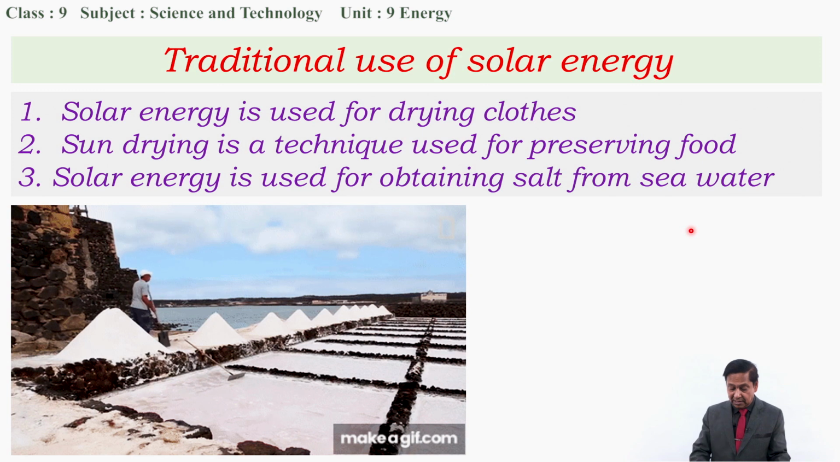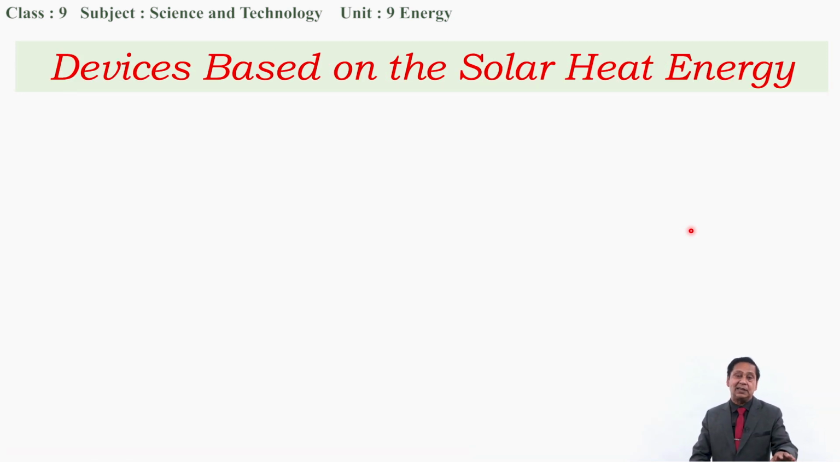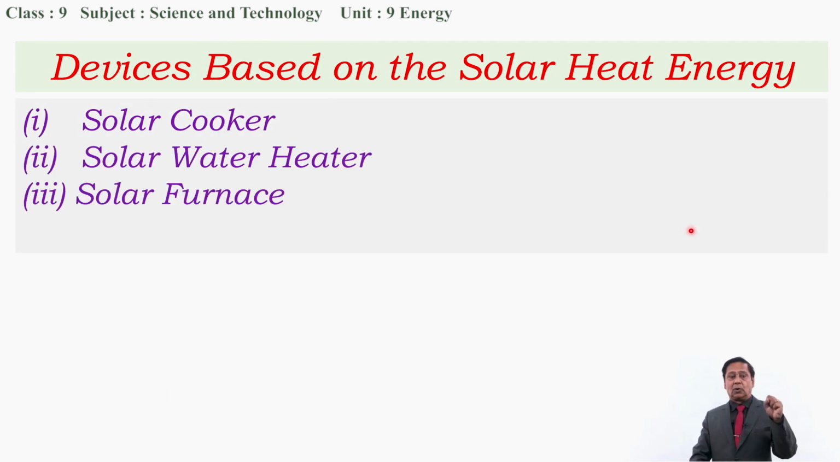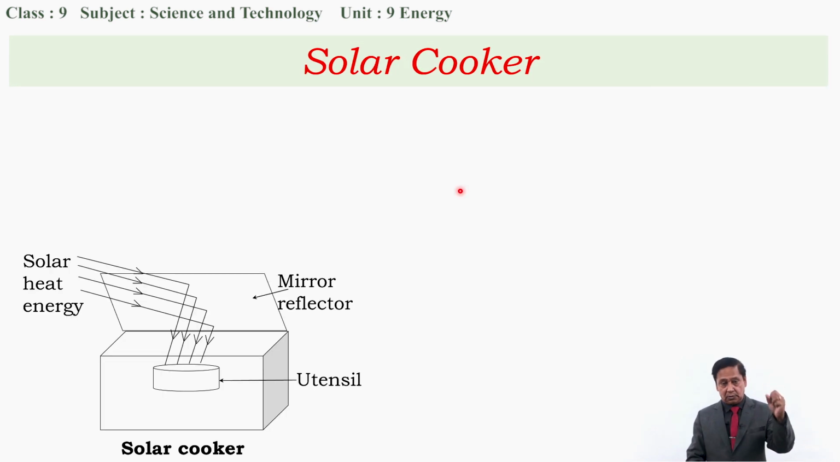But nowadays we are using different devices which are based on solar heat energy. They are the solar cooker, the solar water heater, the solar furnace, and the solar power plant. These are some devices which are based on solar heat energy, and nowadays they are becoming popular and used in different places. Now I want to talk about each of them. At first, let's talk about the solar cooker.